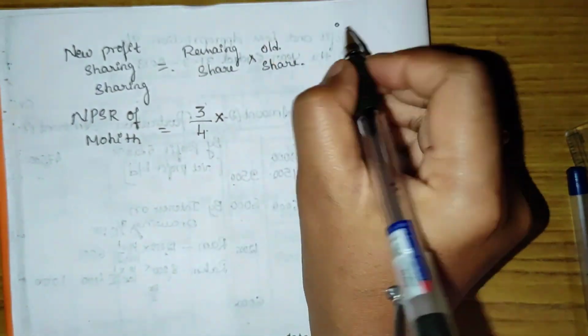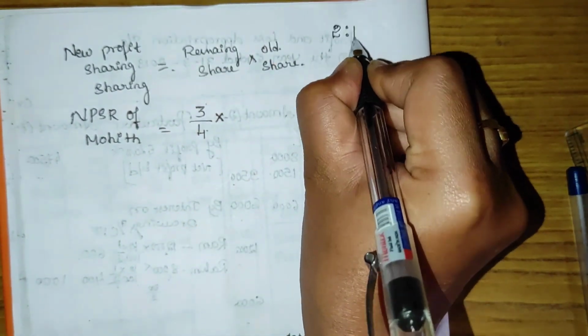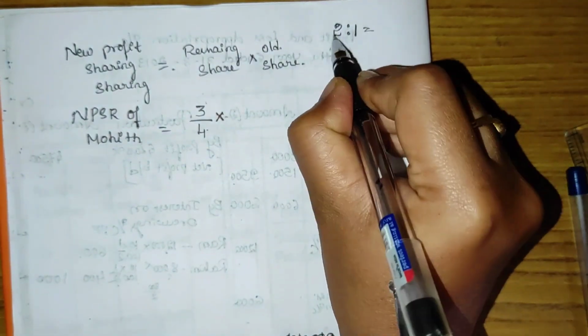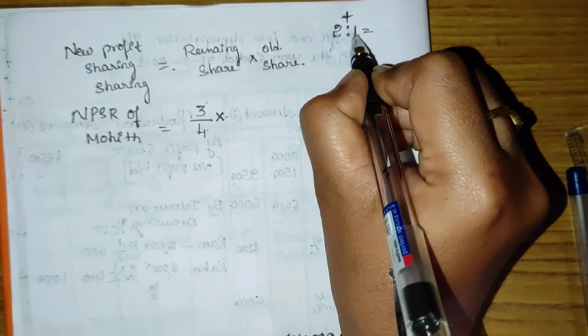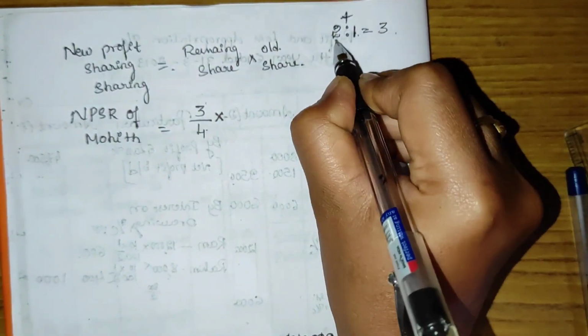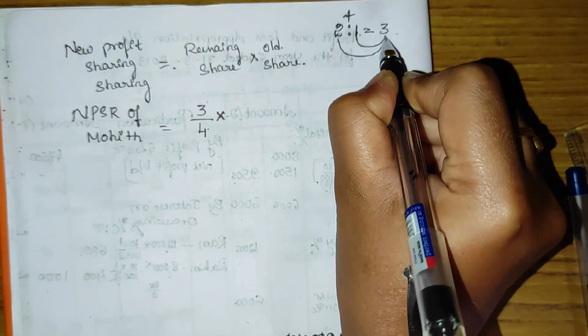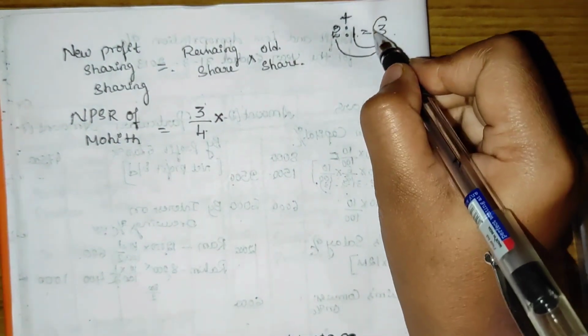The partners share the profit and losses in the ratio of 2:1. We need to add these two partners' shares. 2 plus 1 is 3. So 2 divided by 3 and 1 divided by 3. Total share is 3.